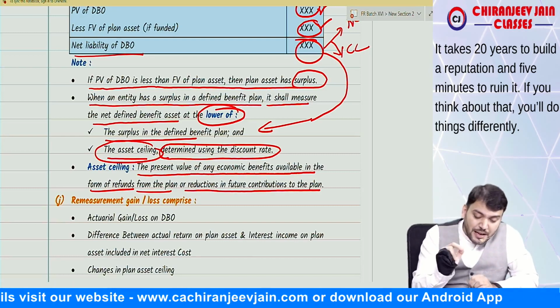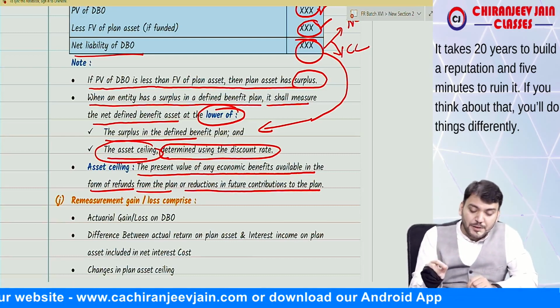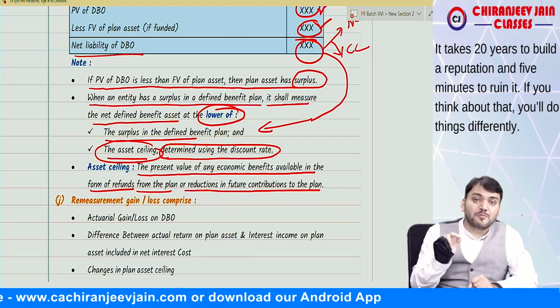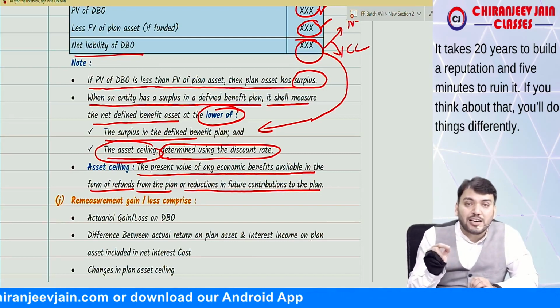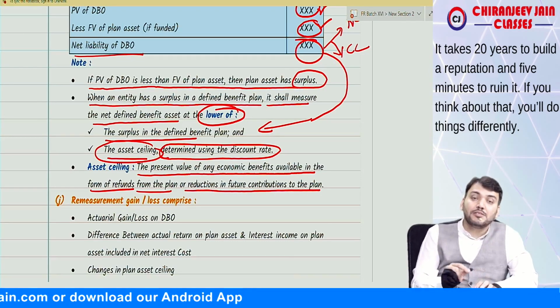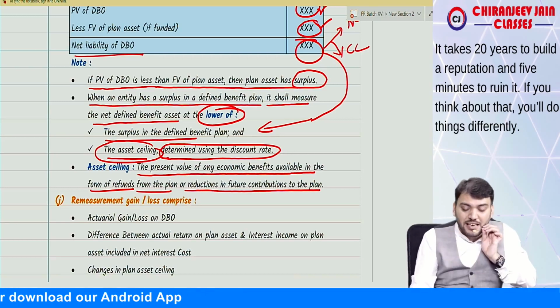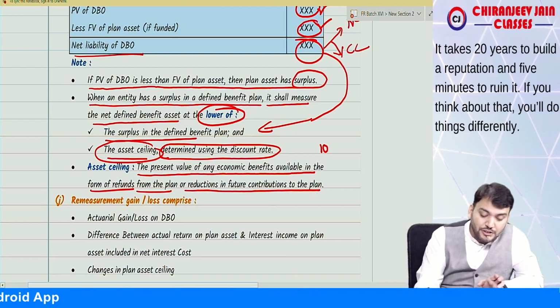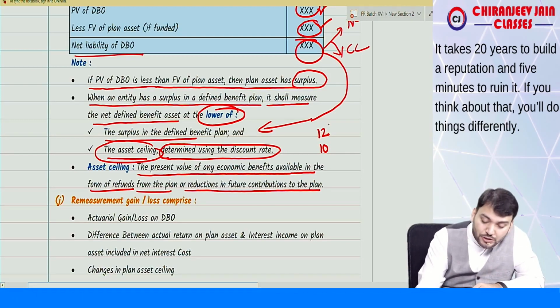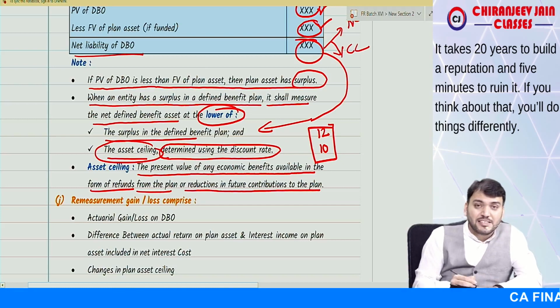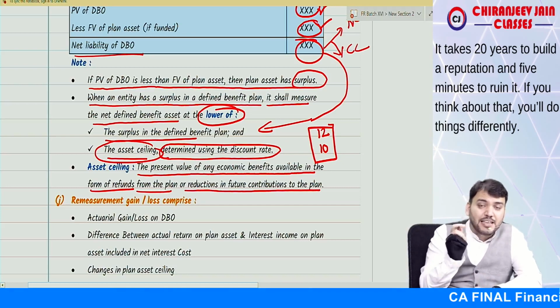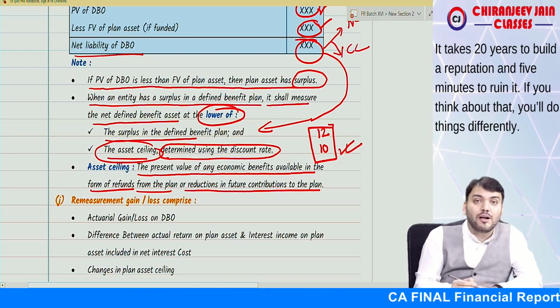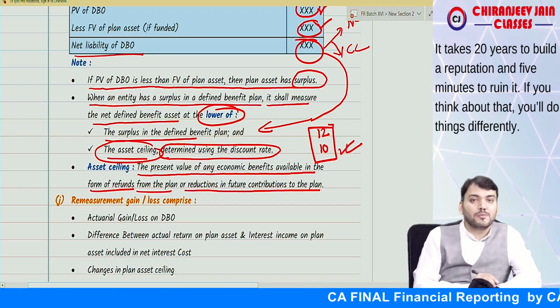So that present value will be the asset ceiling. Correct. Now suppose the present value is 10,000 and the surplus is 12,000. The defined benefit asset will be the lower of these two amounts.